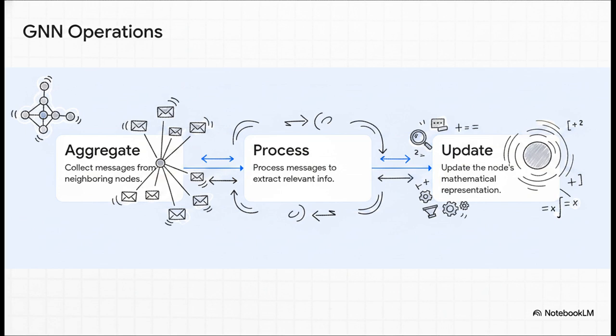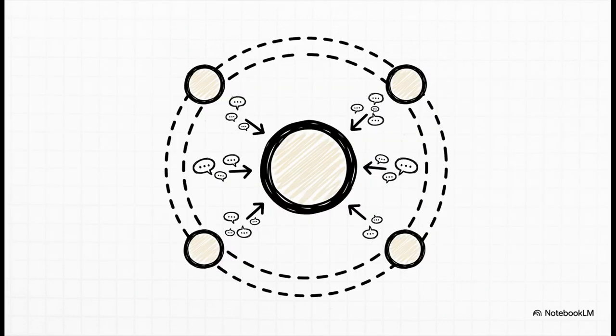During each iteration, every single node simultaneously looks at all of its direct neighbors and aggregates their information. Then it processes those messages to extract what's actually relevant. And finally, it uses that new insight to update its own mathematical representation. Researchers actually describe this process as a literal neural conversation, and I absolutely love that framing.